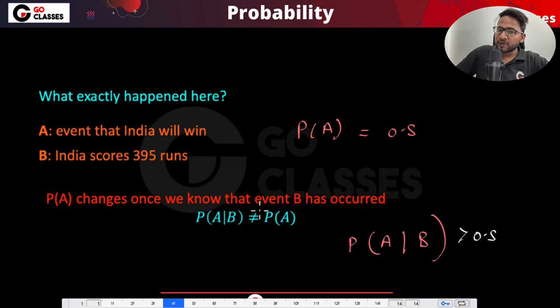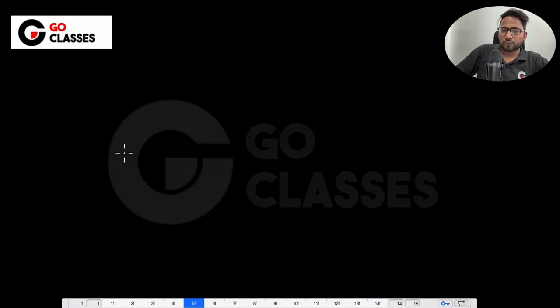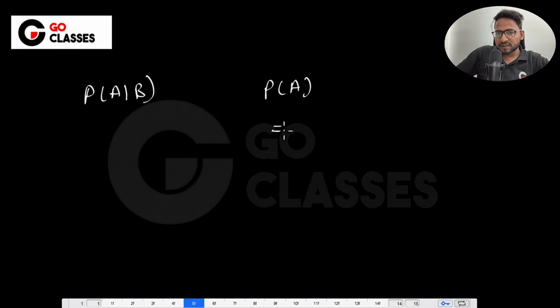If you know some information, then your beliefs are probably changing. Also note that there is no fixed relation between these two. If you ask me which one is greater, probability of A given B or probability of A, in this case this is 0.5 and that is greater than 0.5, so maybe in this case it is greater. But suppose event B is that India has scored only 50 runs.